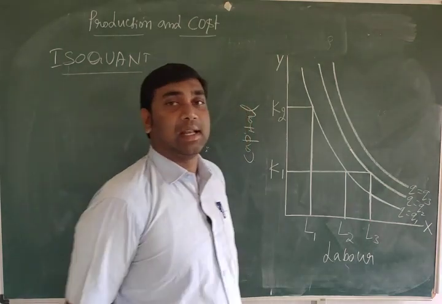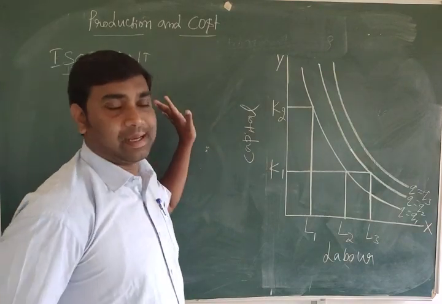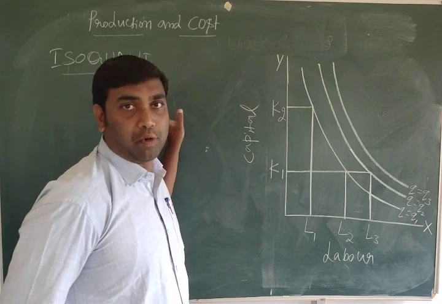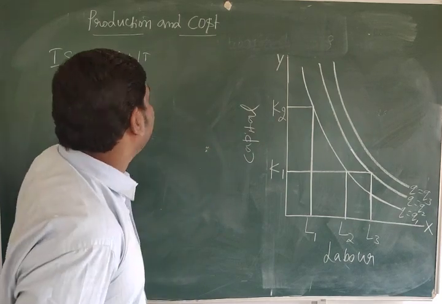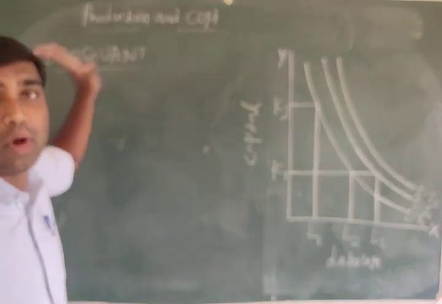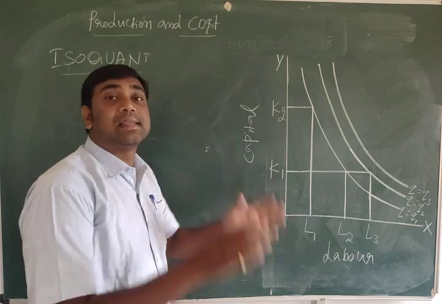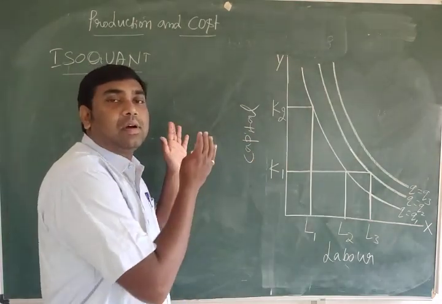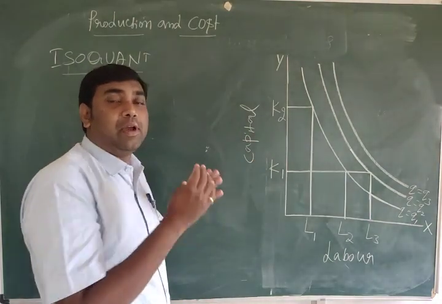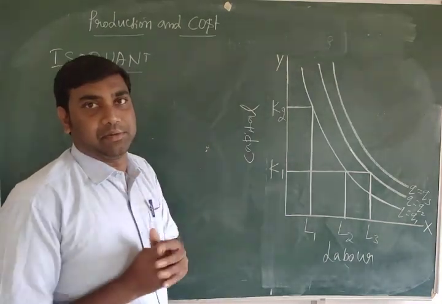Now we have to discuss another important topic, isoquant. It is helpful for examination because it gains 4 marks. So what is the meaning of isoquant? Iso means same. Quant means quantity. That is, same quantity. Before knowing this, we have to remember the second chapter, indifference curve.